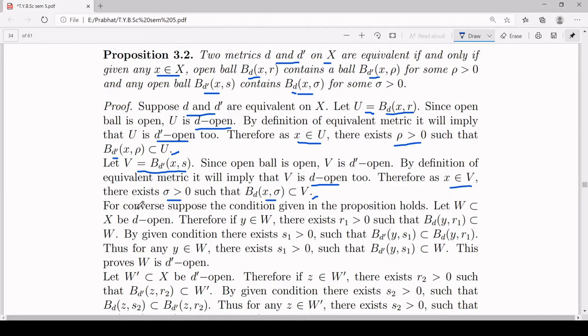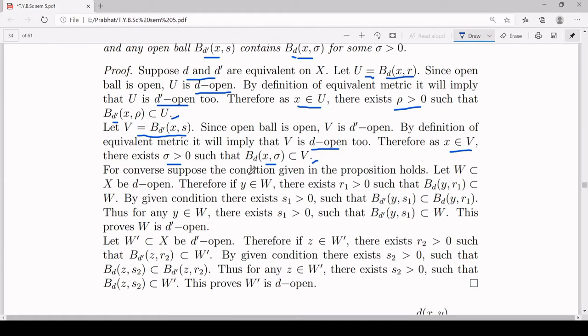Now, the converse. For the converse, we will assume that this condition holds and we will prove d and d dash are equivalent on X. So for the converse, I have written, suppose the condition given in the proposition holds, and now we will prove d and d dash are equivalent. That means if we take any subset of X which is open with respect to d, we will prove it will be open with respect to d dash also, and if it is open with respect to d dash, it is open with respect to d also. Now take a subset W of X and assume W is open with respect to the metric d.